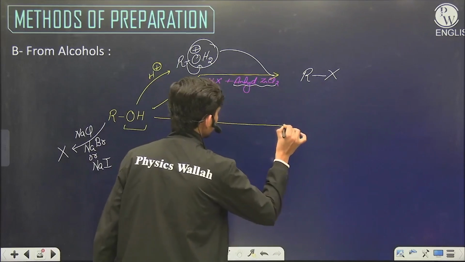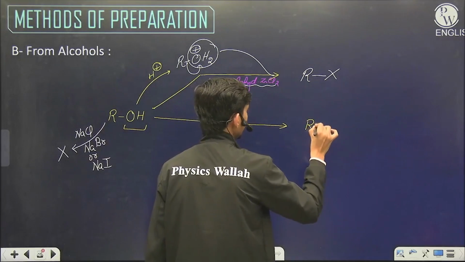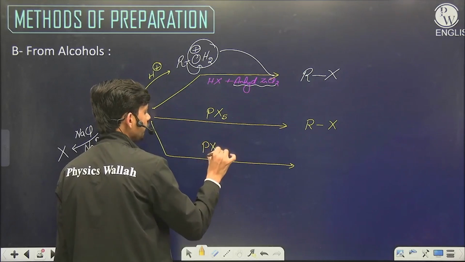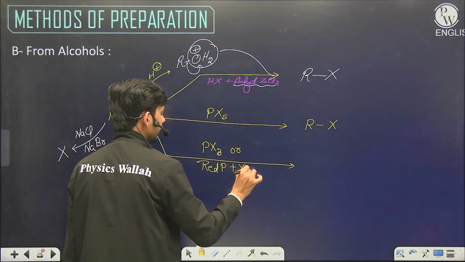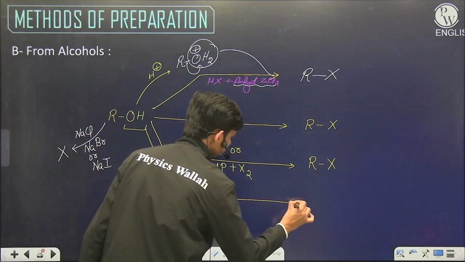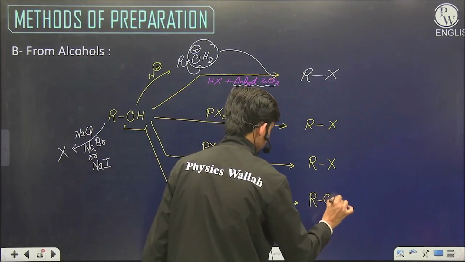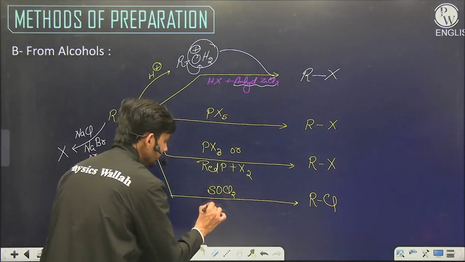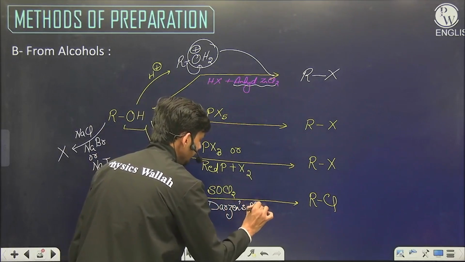The second method is using phosphorus. The help is from phosphorus using PX5. So we will get here RX, or we can use PX3 phosphorus trihalide or red phosphorus plus X2. This will give again RX, and we can have Darzens' method, SOCl2, thionyl chloride. This will again give RCl. This method is only for alkyl chloride.